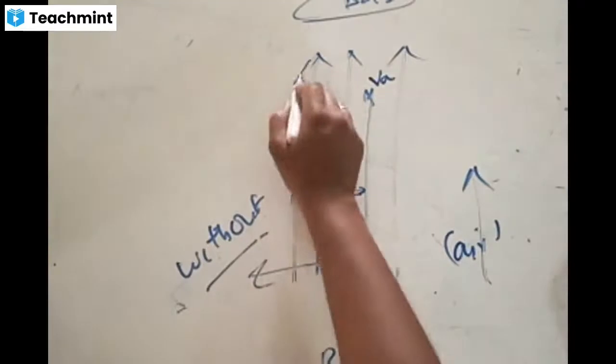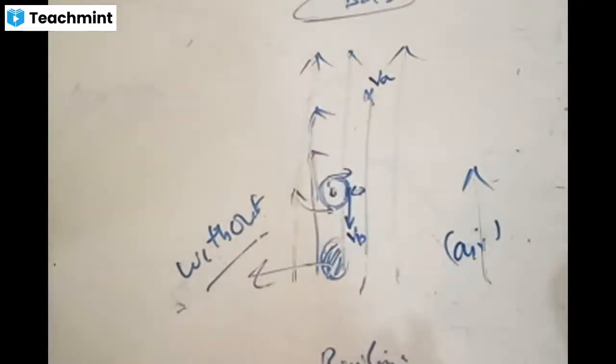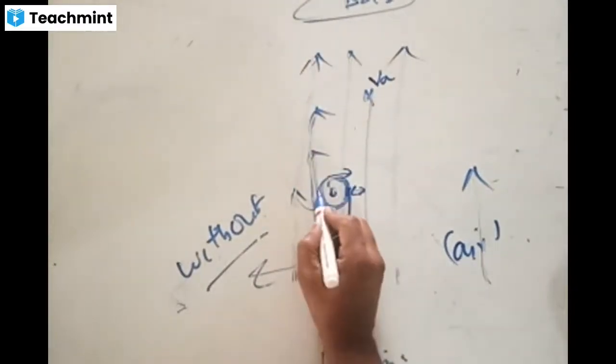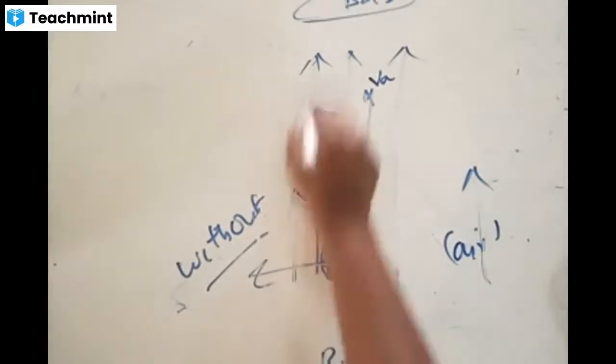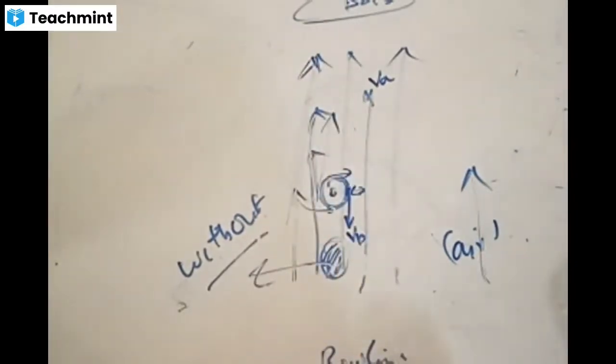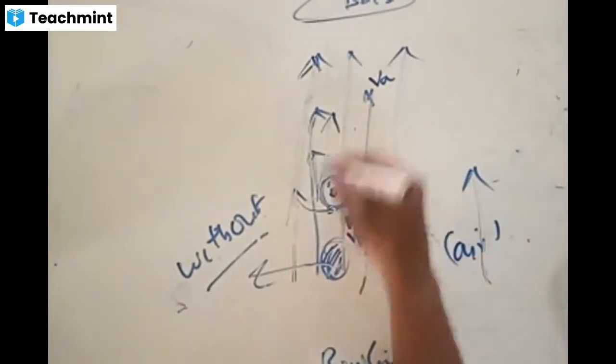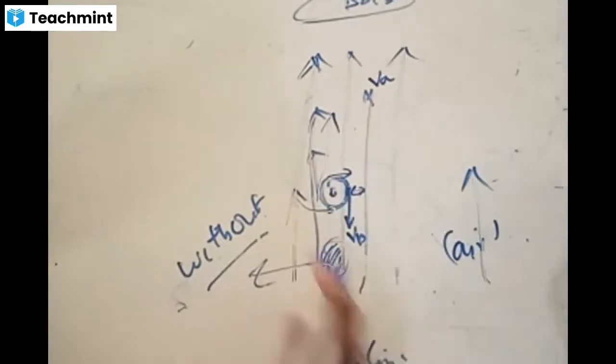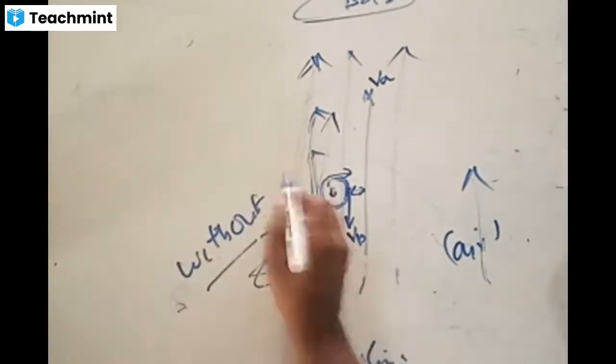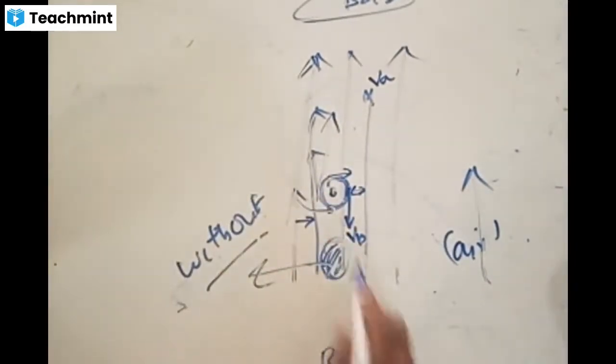Whereas at the other side, both are in the same direction. If you take this in clockwise direction, the other is also clockwise. There, both are in the same direction, and this starts repelling.